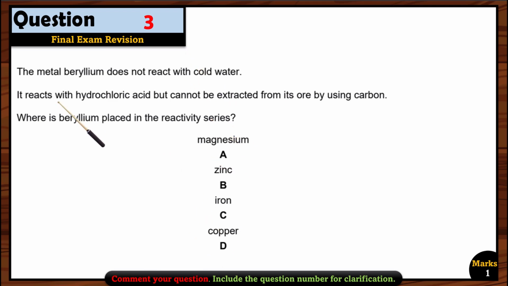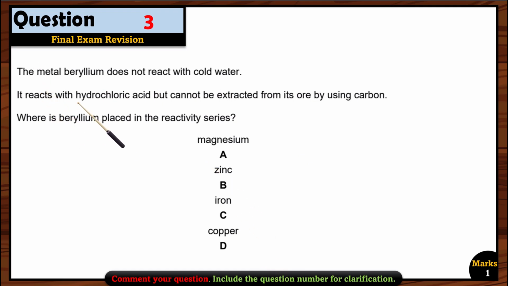Okay, so let's see one by one each option. First of all, we have to see that metal beryllium cannot react with cold water. So which option is here on the top? Magnesium. Of course, magnesium also cannot react with the cold water. So all the options A, B, C, D can be right.